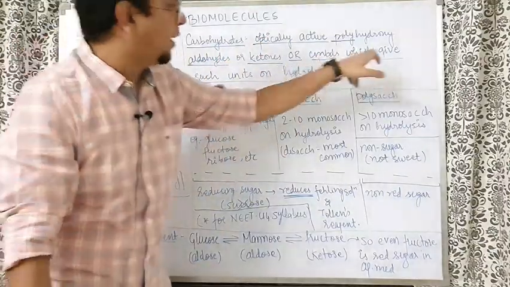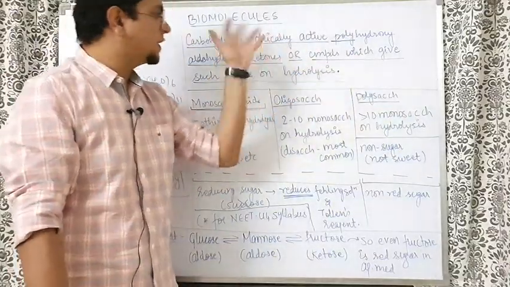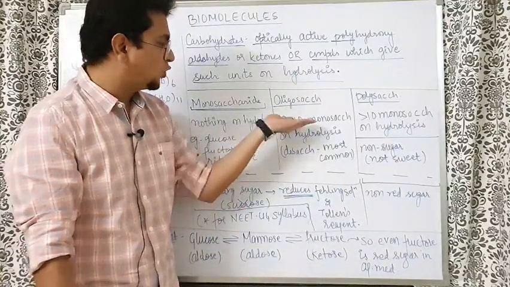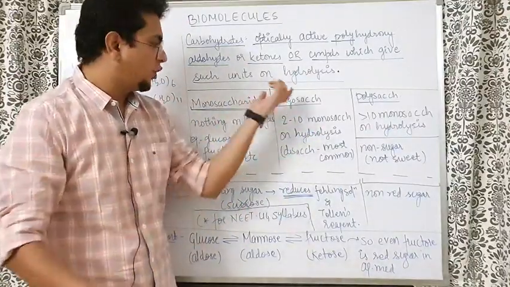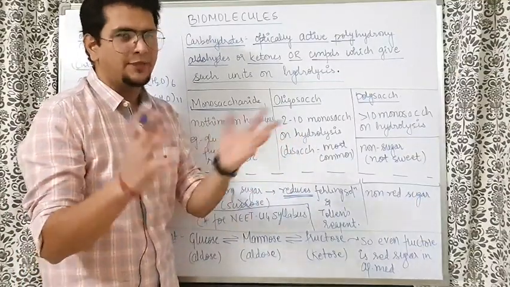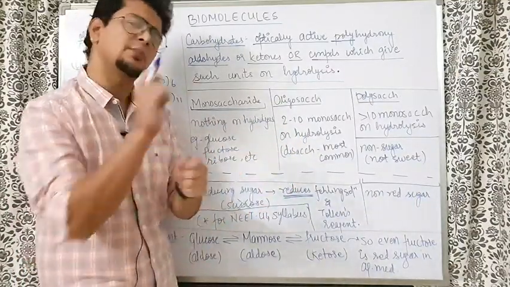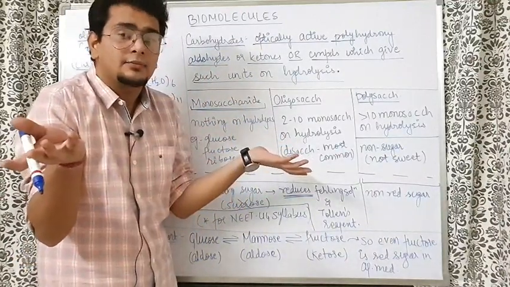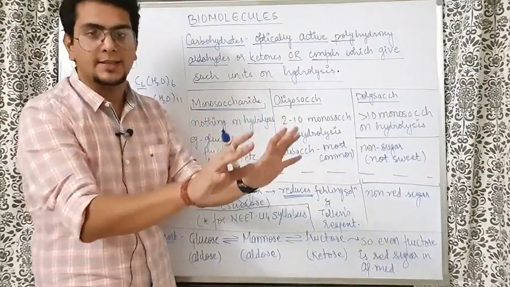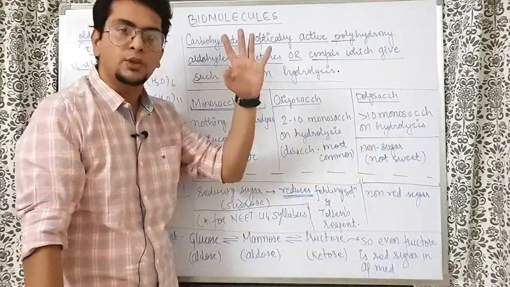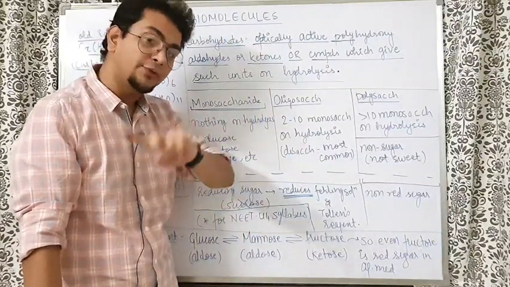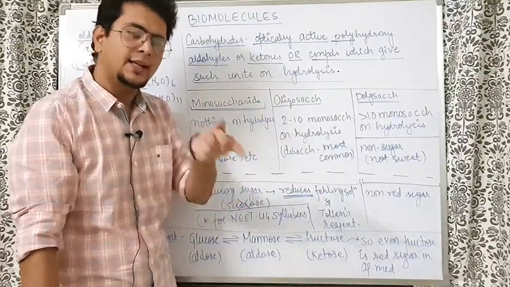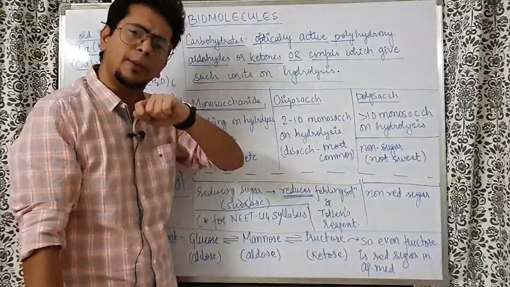Now, talking about the compounds which give such units on hydrolysis, they are called oligosaccharides and polysaccharides. So on hydrolysis, if 2 to 10 monosaccharides are coming out, we call them oligosaccharides. Again, in biology NCERT, the definition can be different. I'm teaching chemistry. So if you are having these doubts, in biology this is there, in chemistry it is there. Talk to NCERT. We are just telling you what is there in NCERT here. I did not make it. NCERT is telling this, we have to teach NCERT. So if the question comes in chemistry, the answer will be 2 to 10. So when you are reading biomolecules, read from both NCERT of chemistry as well as biology. And if there is a clash, follow chemistry NCERT for chemistry paper, follow biology NCERT for biology paper.